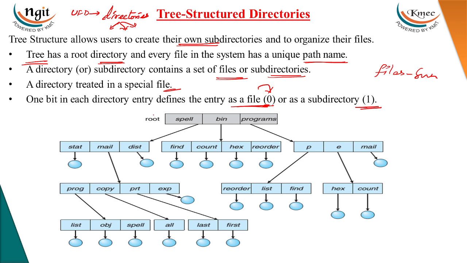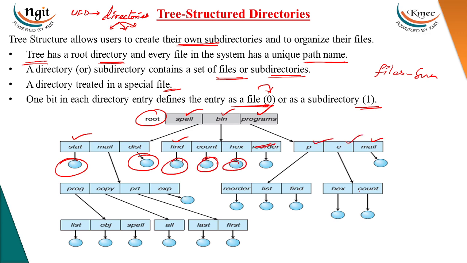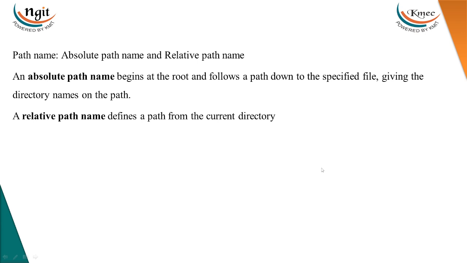You can see each user has a root directory, which points to different directories. These are actual files, and these are your subdirectories. Okay, so there are two types of path names: first one, absolute path name, and second, relative path name.